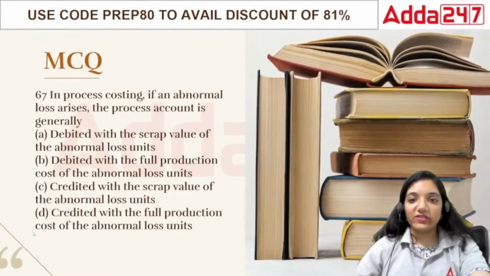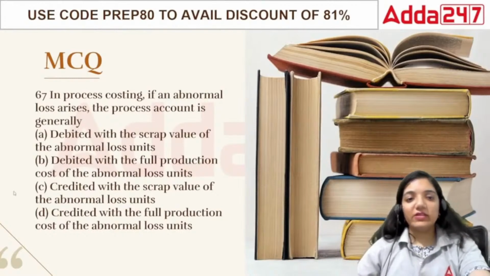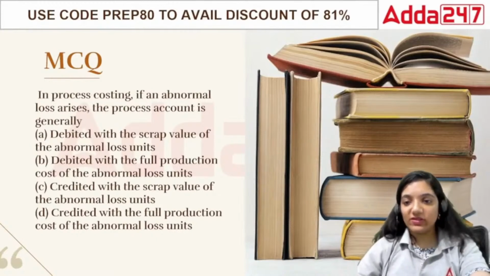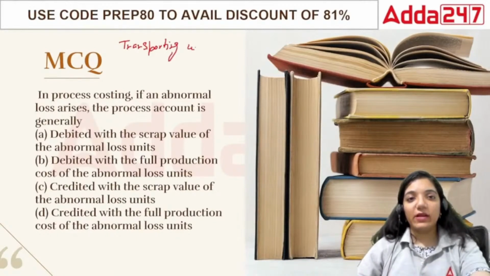The area of process costing. Okay? Process costing, they say if you have abnormal losses, sometimes the organizations will have normal losses, sometimes they will have abnormal losses. Normal losses happen in terms of, see, if I'm transporting water, I am transporting water.